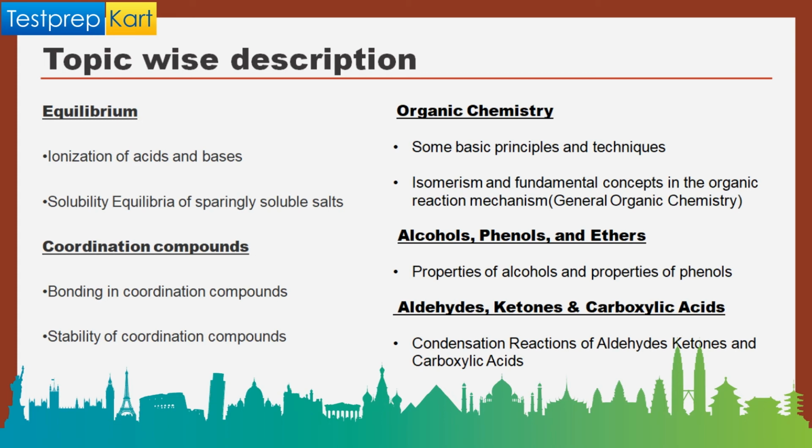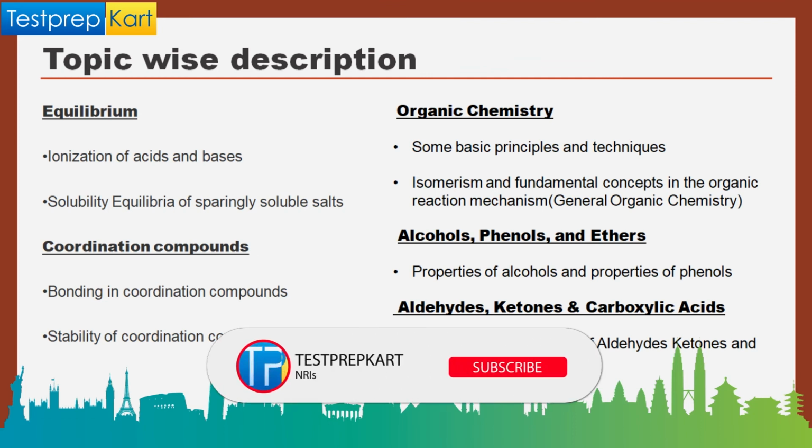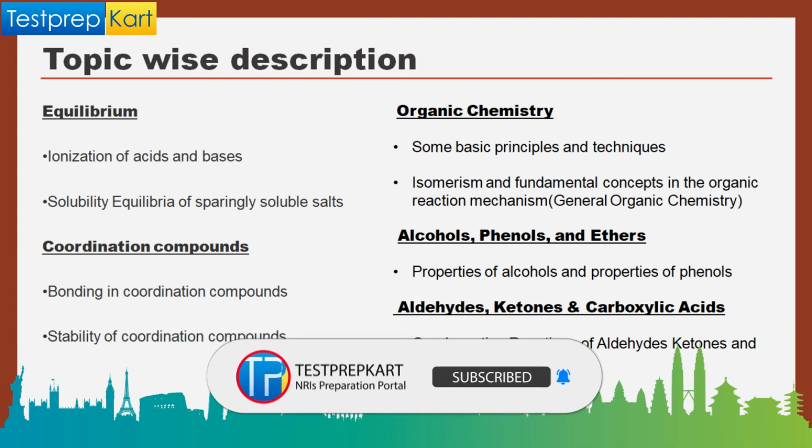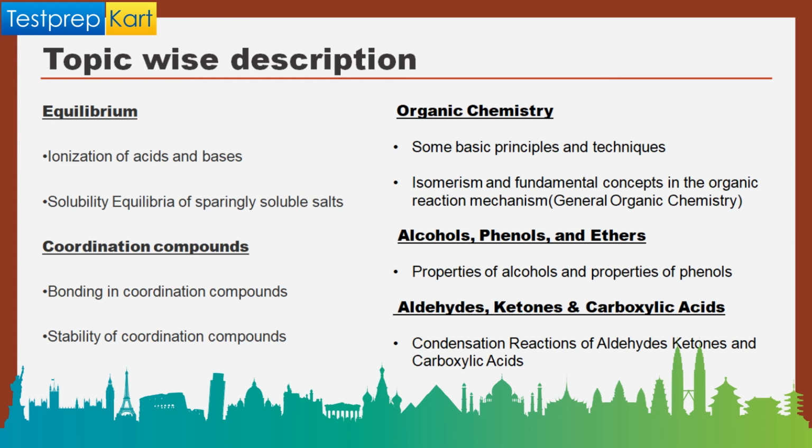Coordination compounds, bonding in coordination compounds and stability of coordination compounds are the important portions from this chapter. Coming to organic chemistry, important topics are some basic principles and techniques which comprise of the IUPAC, general organic chemistry, identification of different functional groups. These are very important topics in organic chemistry.